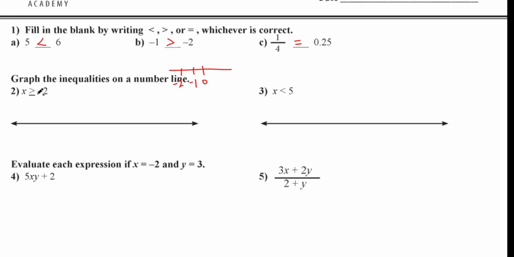All right, what about this one? X is greater than or equal to, so what kind of a circle? We're going to put a circle right on negative 2. It's going to be closed. How do you know it's closed? Because it could be equal to it. We close it in if it's equal. All right? I put a negative 2 right there. It's greater than, so we're going to look at all the numbers that are bigger than negative 2. So I'm going to put a circle, then I'm going to close it in, and then I'm going to shade to the right.